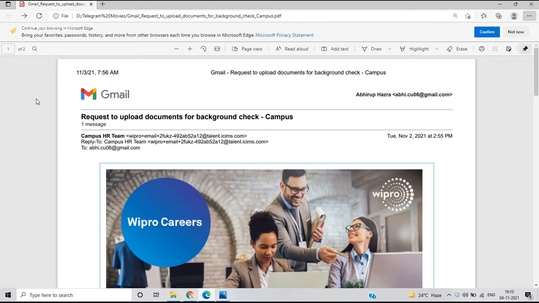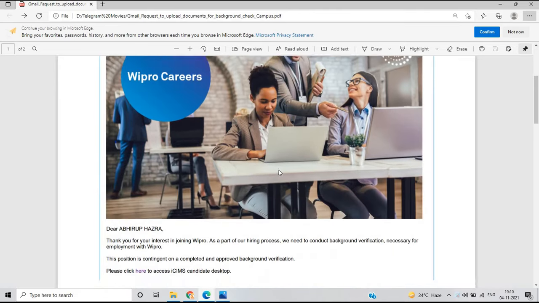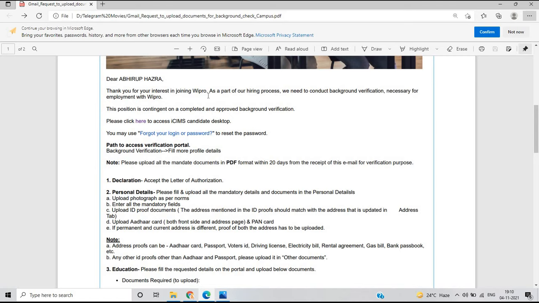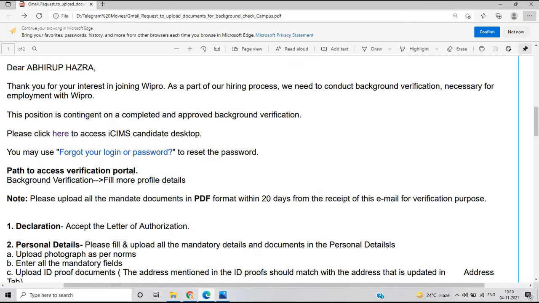This type of mail will come to candidates: request to upload documents for background check. Dear Abhirup, thank you for your interest in joining Wipro. As part of our hiring process, we need to conduct background verification necessary for employment with Wipro. This position is contingent on a completed and approved background verification. Please click here to access the iCIMS candidate desktop. It is just like a portal from the Wipro team, so you have to just click here.